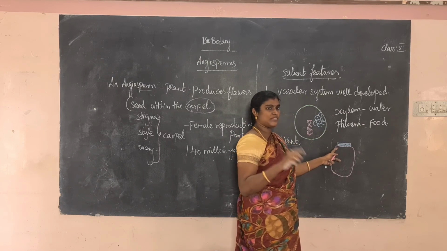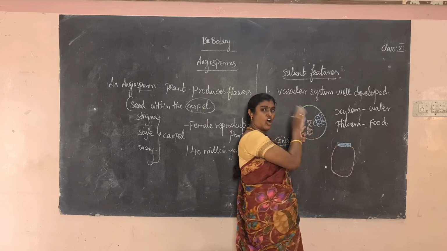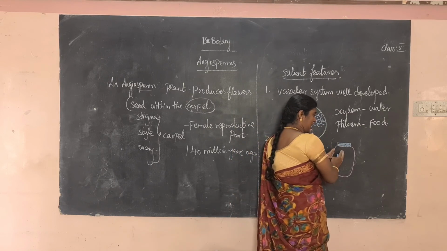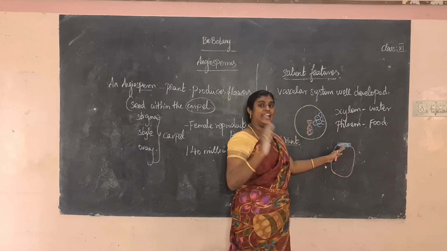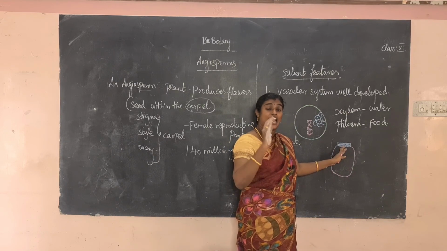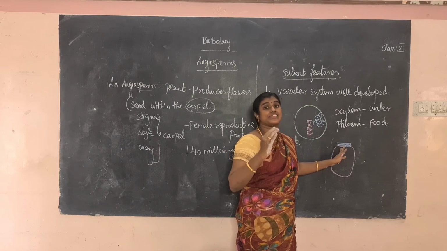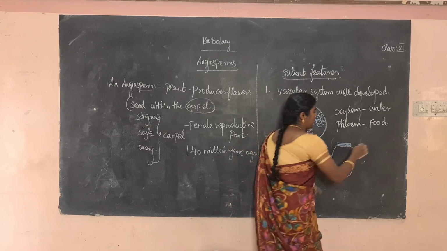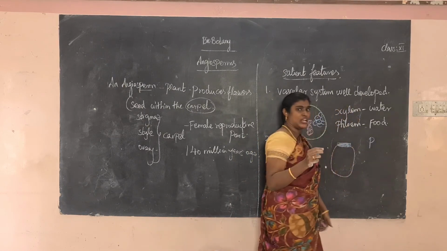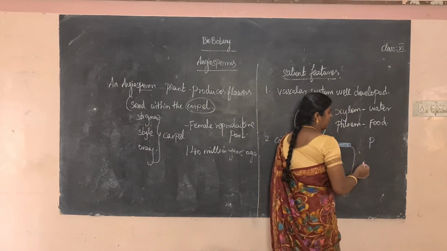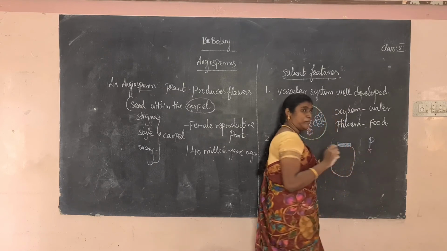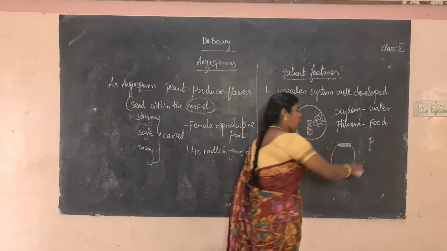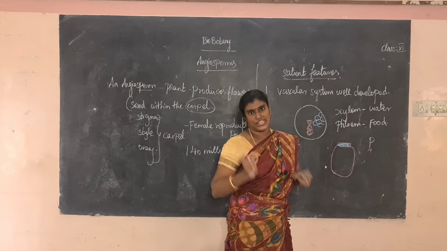What is secondary xylem? Normally primary xylem is present in all plants. The secondary xylem and secondary phloem are developed only during the secondary growth period. For example, protoxylem and metaxylem are present. What are protoxylem and metaxylem? Metaxylem is larger in size, and protoxylem is a very small size xylem.